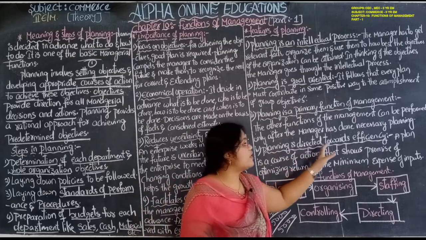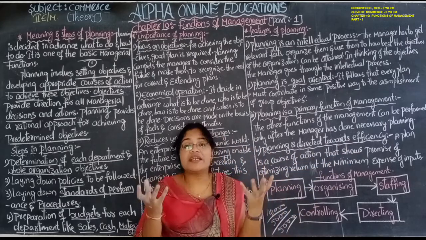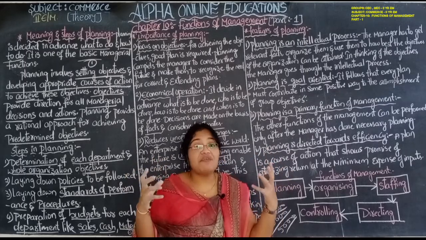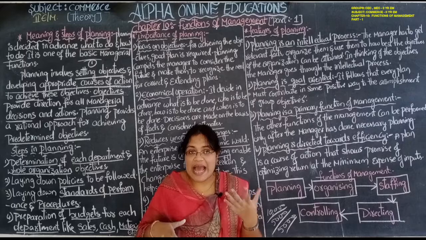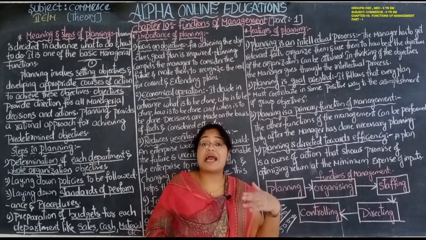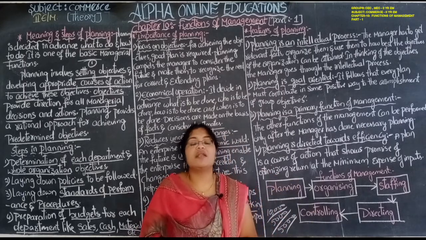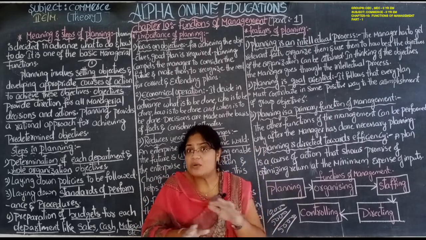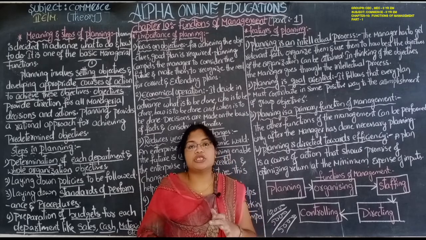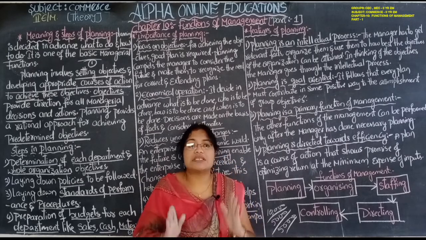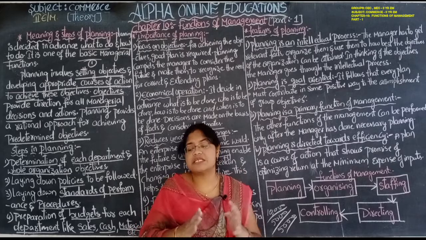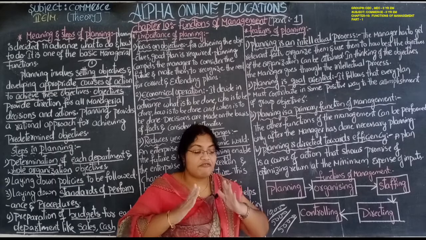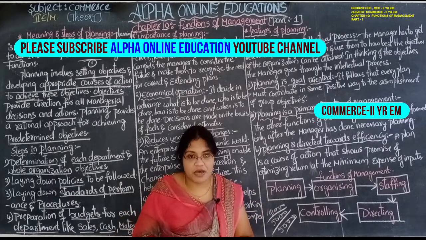Planning is directed towards efficiency. How effectively, how well should the scarce resources be used, and how should goals be achieved with those resources? For all of that, correct planning is required. Without planning, nothing is possible. In order to achieve the goals, objectives and targets of the business organization, planning is the first function of management. After that only the other functions can be performed.